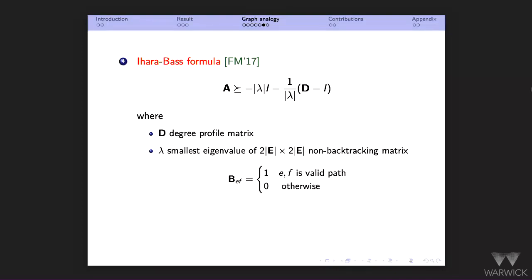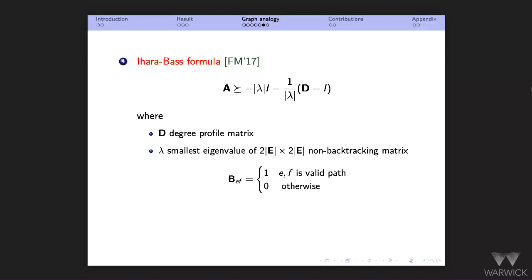So what is lambda? Lambda is the smallest eigenvalue of the non-backtracking matrix associated with the graph. There are a few things to say here. One is how you define this. First of all, it's a 2 times number of edges by 2 times number of edges matrix.